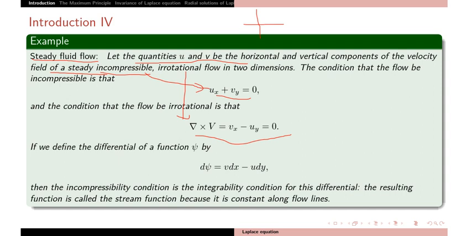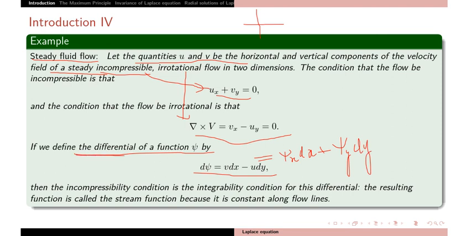Further, you define the differential of a function psi. What is dψ? dψ will be v dx minus u dy, and further it is ψ_x dx plus ψ_y dy.